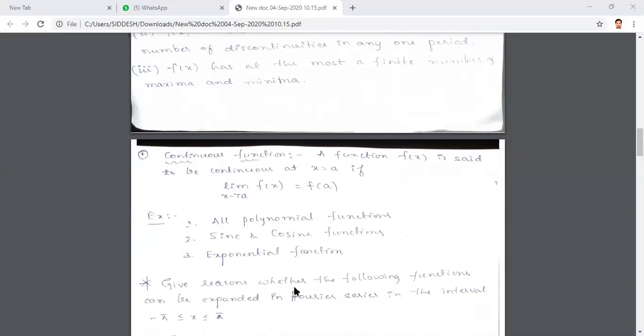Now you have to tell me the reason whether the following functions can be expanded in a Fourier series in the interval minus pi less than or equal to x less than or equal to pi. Before showing the examples, just think and tell me the reason: can we express cosecant x? The function is cosecant x.